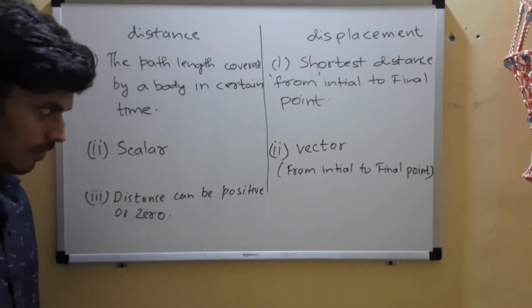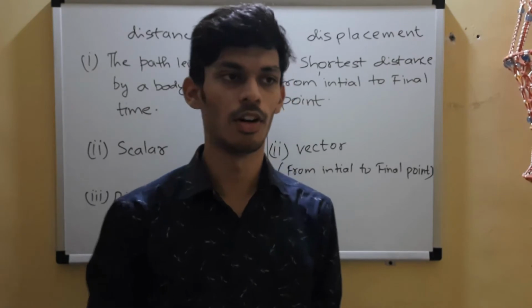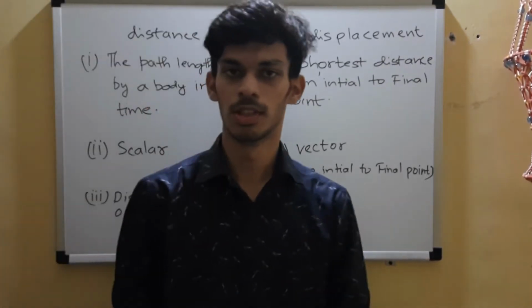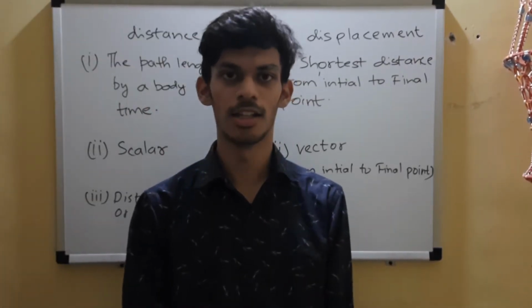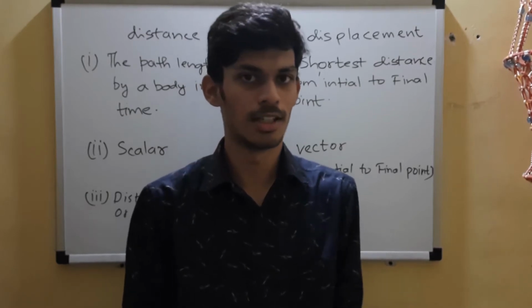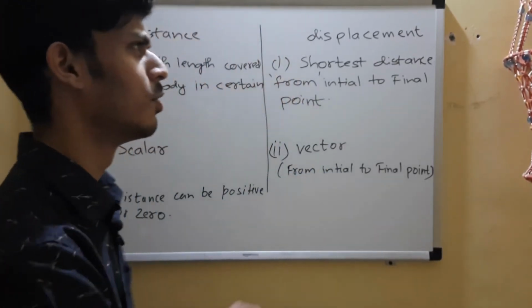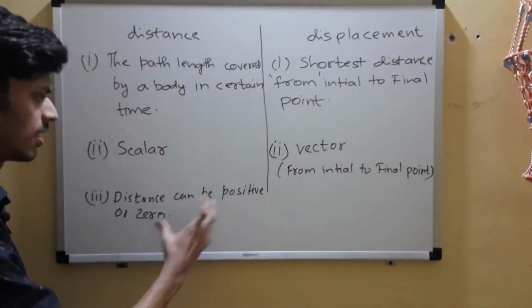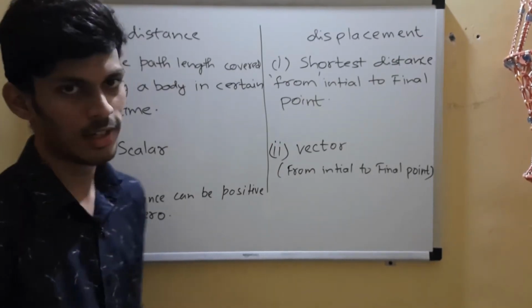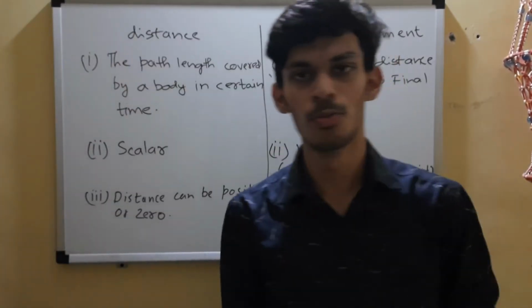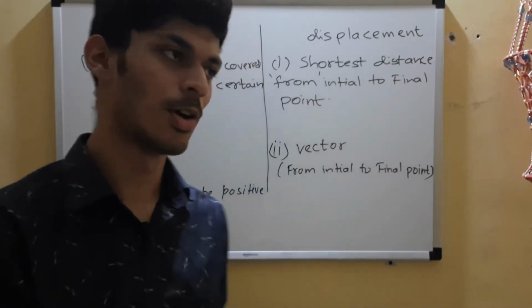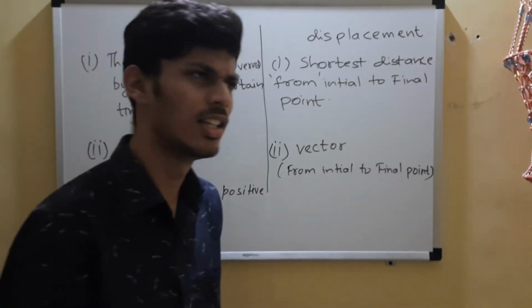So distance, as we have already seen, can be positive or zero. You stand at the initial point, don't move, so the distance covered will be zero. Even if you don't move after a certain time, the distance will be zero. Positive in either case, whether you move here or you move here, the direction does not matter, it will be positive in either case, right?